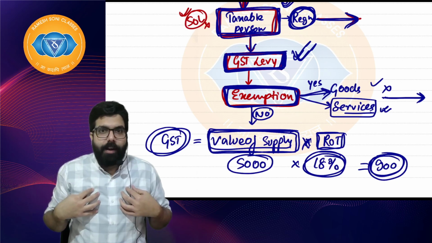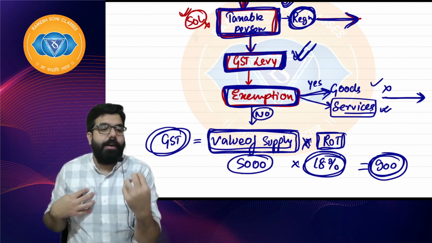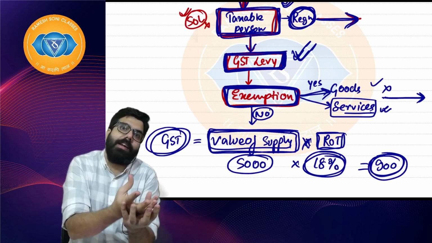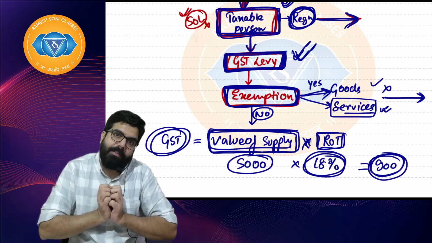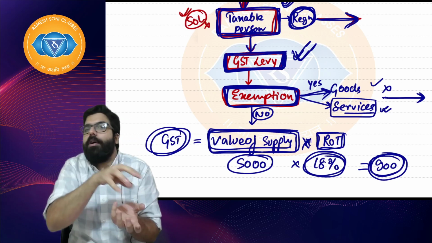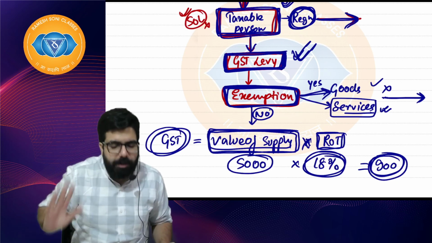Supposingly, I am Archie's. If I am selling a 500 rupees gift, and I am selling it along with a gift wrap which is 50 rupees, I have collected 550 from my customer. Should I collect GST on 500 and pay it to the government, or on 550 and pay it to the government? Always remember one thing: whenever you are doing business in the country,